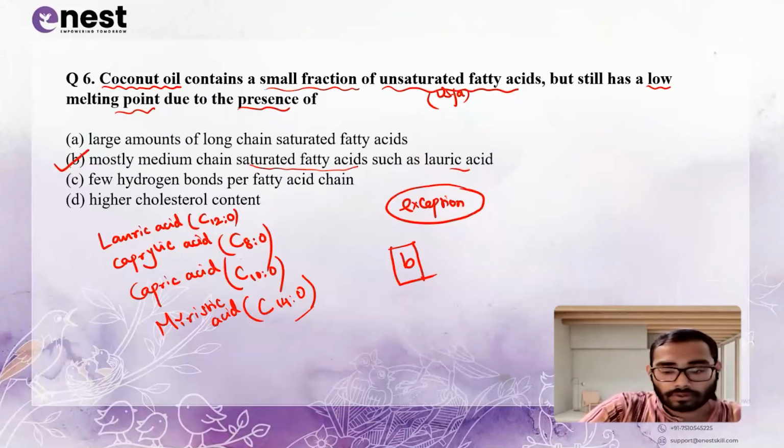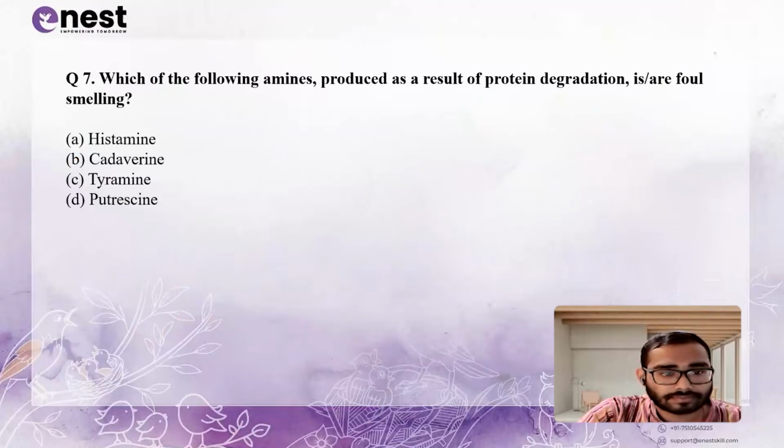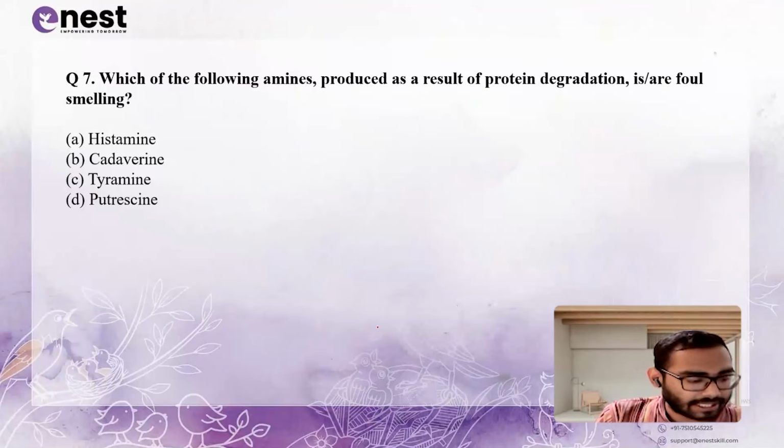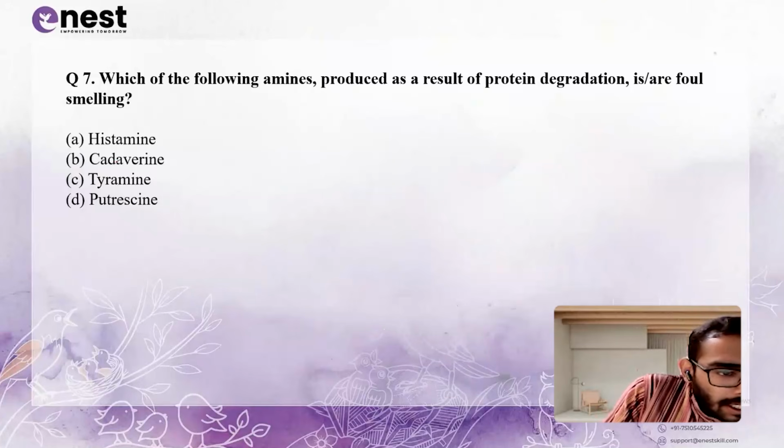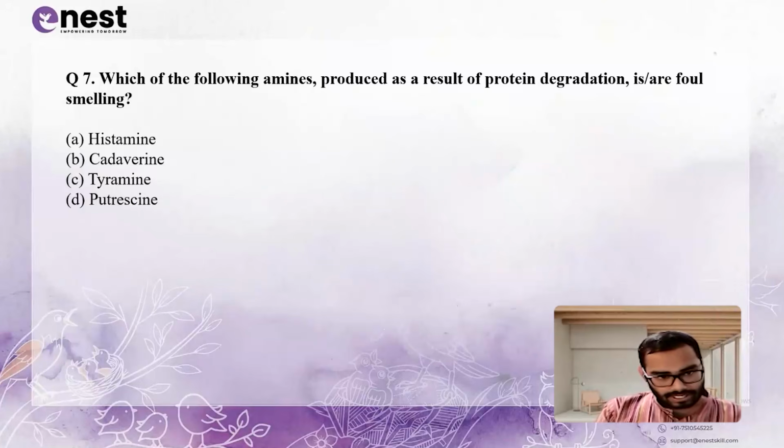Now, moving forward to the next question. Which of the following amines produced as a result of protein degradation are foul smelling? Please remember, these are cadaverine and putrescine.